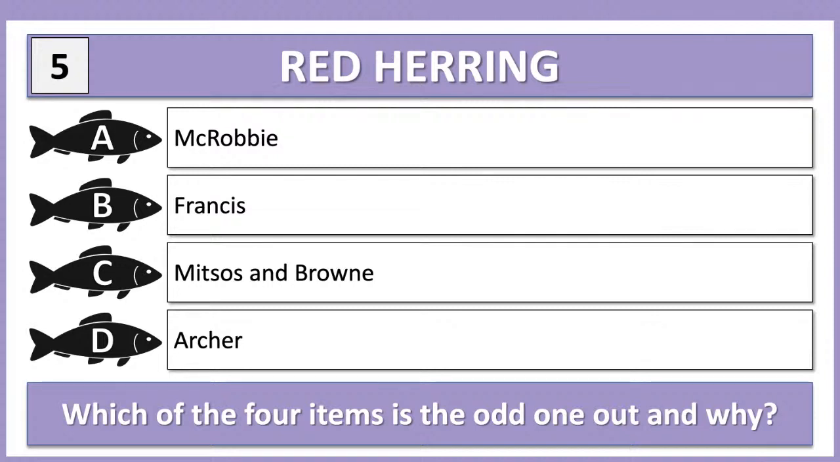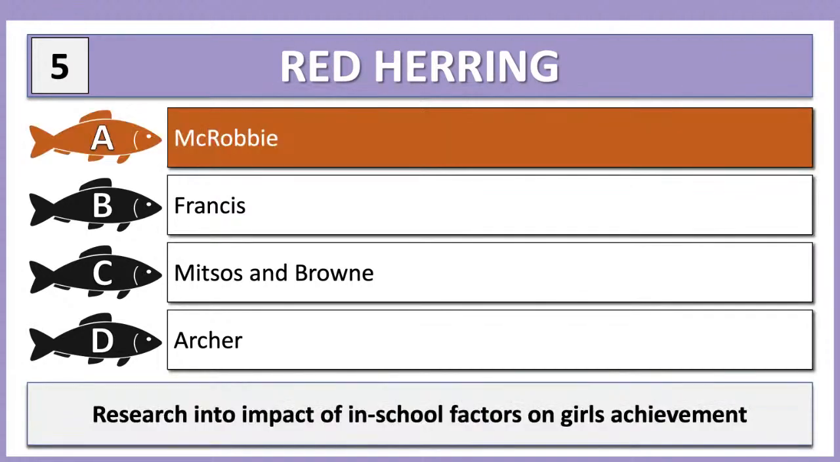Someone's on C first because there are two of them. That is a legitimate answer there, but there might be another reason. Lots of suggestions there. Not many reasons given for them, but shall we have a look? It is McRobbie. They've all done research into the impact of in-school factors on girls' achievement, apart from McRobbie, who looked at external factors, bedroom culture.